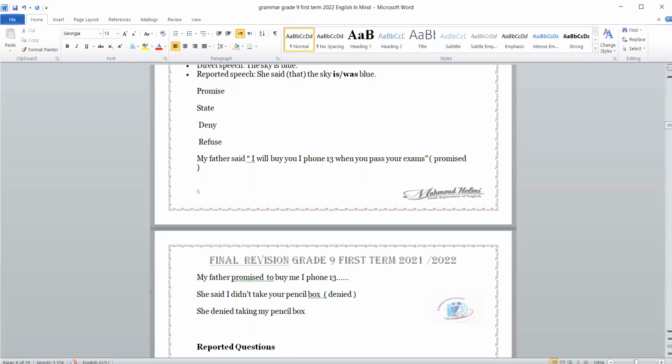Yes. The prime minister said that our economy has flourished so much recently.